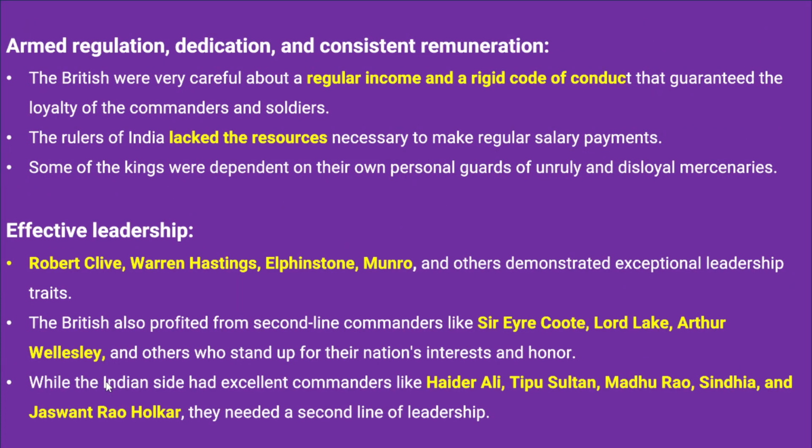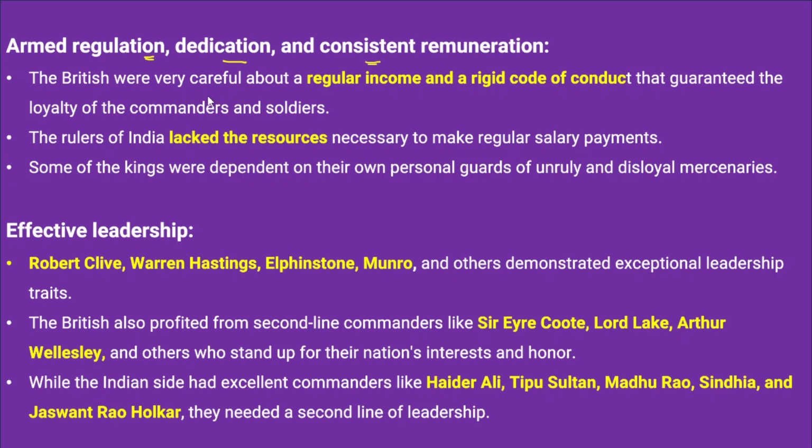Okay, so the second factor that led to the success of the British East India Company is that they had a strong armed force with regulation, dedication, and consistent remuneration. They were getting it because they were imposing taxes: the Permanent Settlement, Ryotwari, Mahalwari. Through this they were getting taxes, and their home government was also supporting the British forces from home.